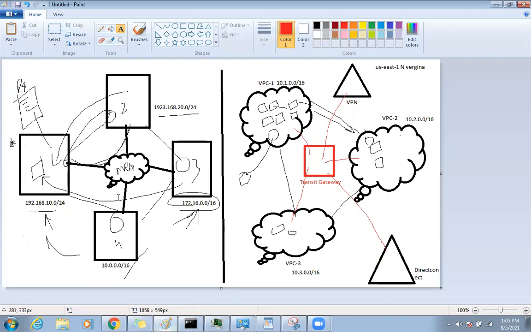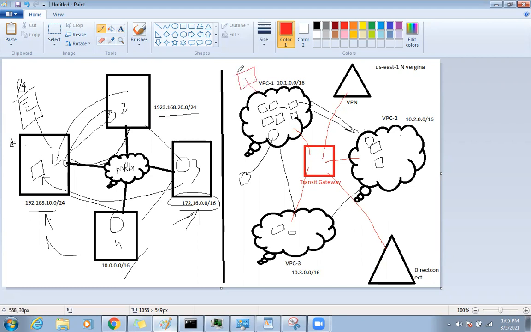Then only will communication be possible. If in office 2's routing table the office 4 IP network is not there, then office 2 to 4 communication will not happen, because the routing table doesn't have entries for that. Exactly the same when you connect a Transit Gateway: you need to update the routing table.